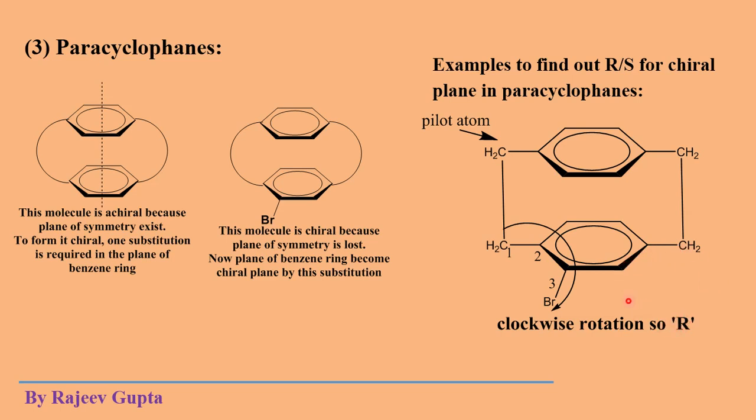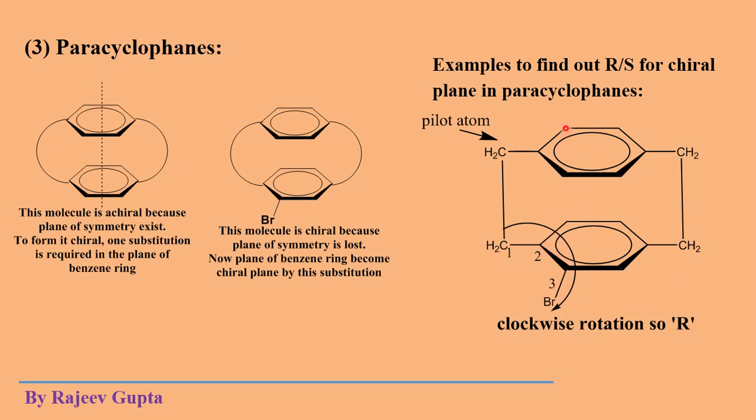So when we observe from this pilot atom, the arc direction will be anti-clockwise, so the molecule will be S. So this structure and that structure will be enantiomers of each other.